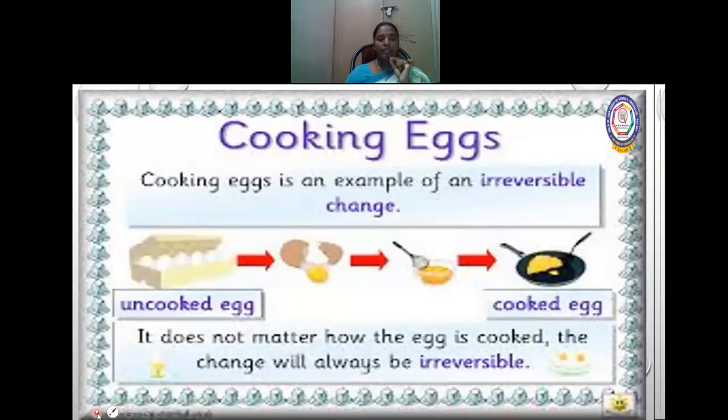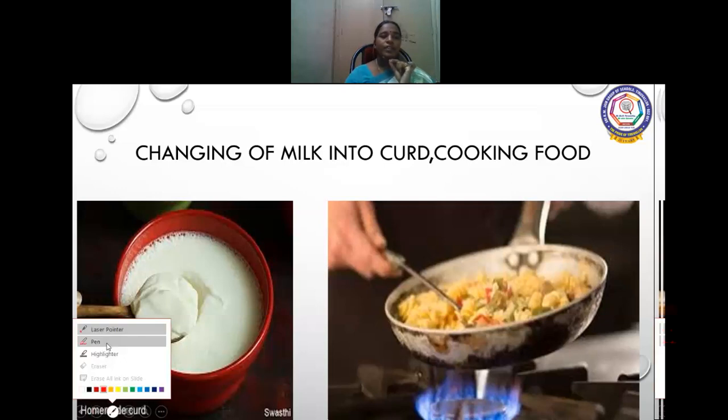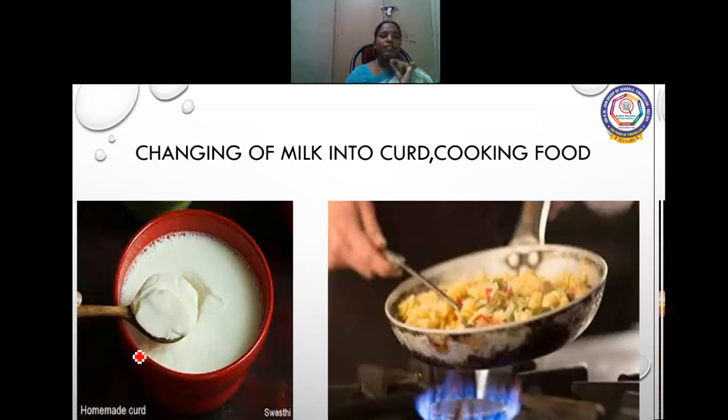Cooking of an egg. After cooking, you cannot get the original egg back. And changing of milk into curd. Cooking food. You cannot get back the original vegetables after cooking.